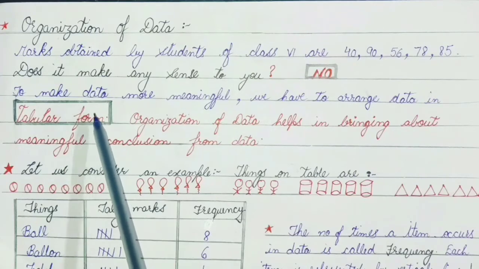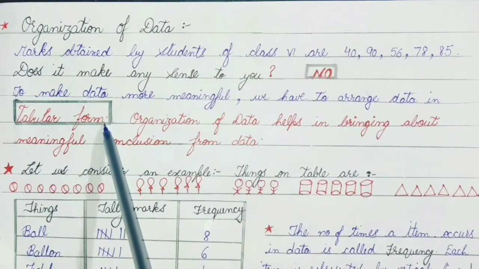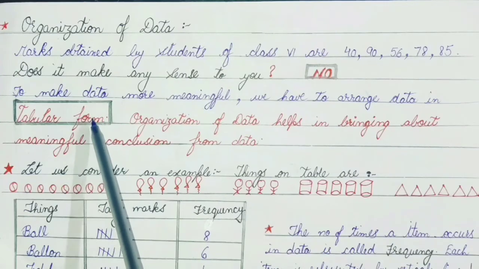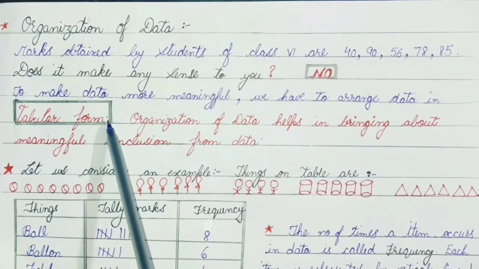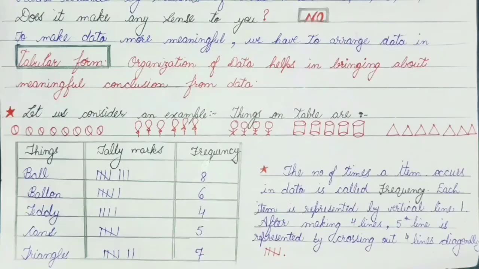It is also known as showing the data in the form of a tally chart. When we convert our data into tabular form, that is also known as a tally chart. Now the question arises, how do we arrange the data in tabular form? Let us consider an example. Suppose a few things are kept on the table. The things are ball, balloon, teddy, cans and triangles. Now let us discuss how to represent all these items in the form of a table.